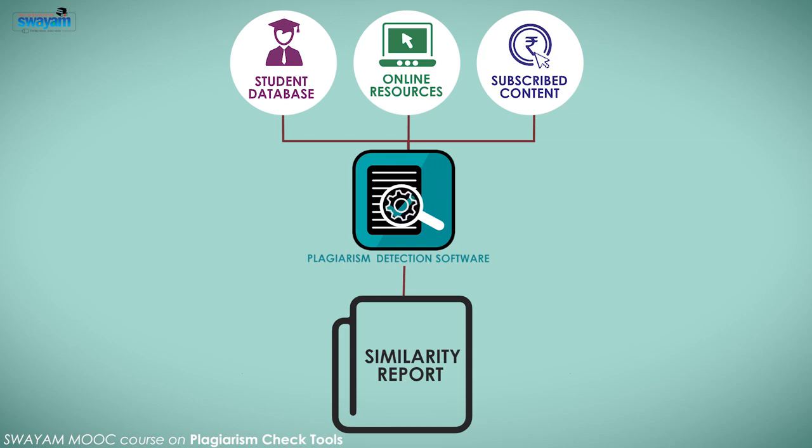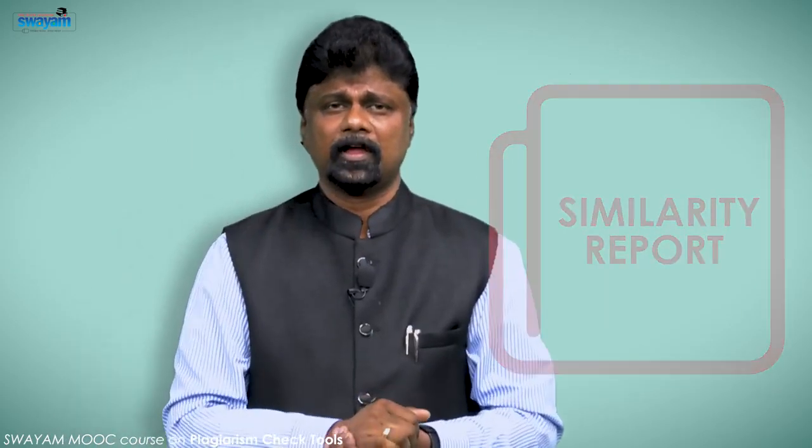So basically, when you submit a document for plagiarism to any plagiarism software, they will track it, index it, and try to match the content with the archived content first, and also go to other resources. And if there is a match, it will report that from source number 1 it is copied here, from source number 2 there, and overall they will add it up and give you a similarity report.